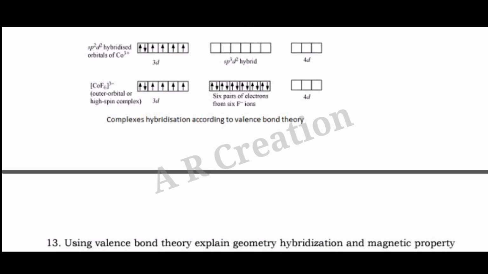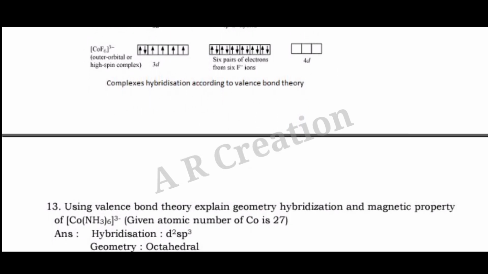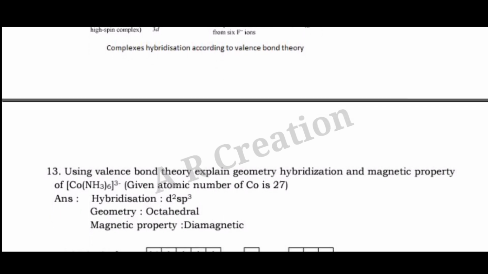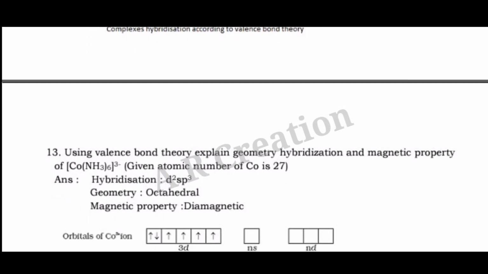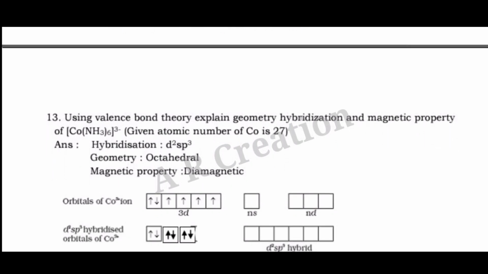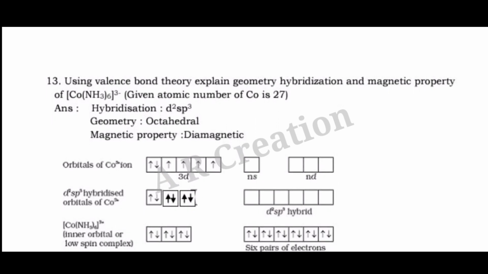Question 13. Using valence bond theory, explain the geometry, hybridization and magnetic property of [Co(NH3)6]3+. Given atomic number of cobalt is 27. Answer. Hybridization d2sp3, geometry octahedral, magnetic property diamagnetic.